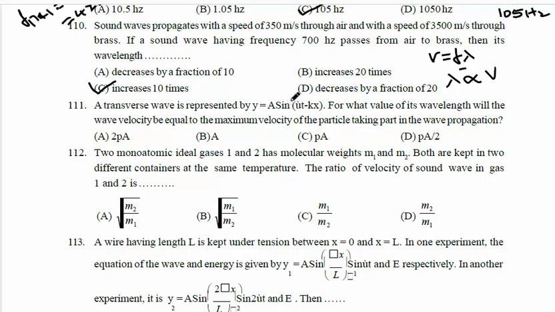See here, sorry, 10 times the velocity, wavelength increases how much times? 10 times, means option C is correct. See here, if velocity is increased 10 times, then wavelength also increases by 10 times. So option C is correct.